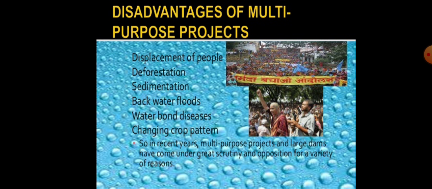Then disadvantages of multi-purpose project: displacement of people, then deforestation, sedimentation, backwater floods, waterborne diseases, then changing crop pattern. So in recent years, multi-purpose projects and large dams have come under great scrutiny and opposition for a variety of reasons. These all are the disadvantages of multi-purpose or big projects.